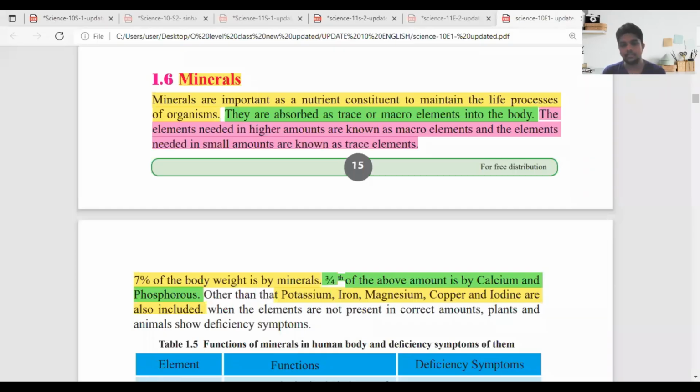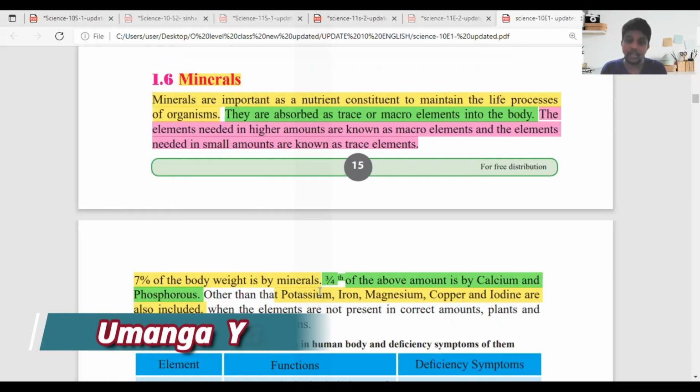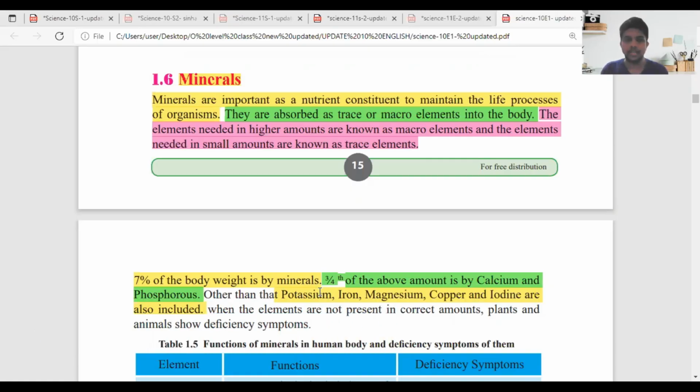Yes. So when we consider minerals, this is a different topic. The basic thing you want to understand about minerals is that, as I explained, water as well as minerals are inorganic compounds. Minerals are important as a nutrient constituent to maintain the life process of the organism. They are absorbed as trace or macro elements.